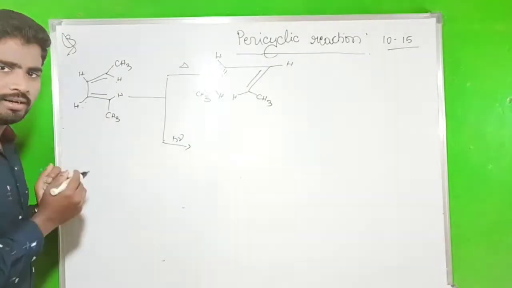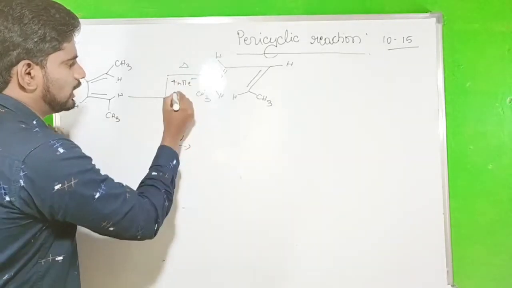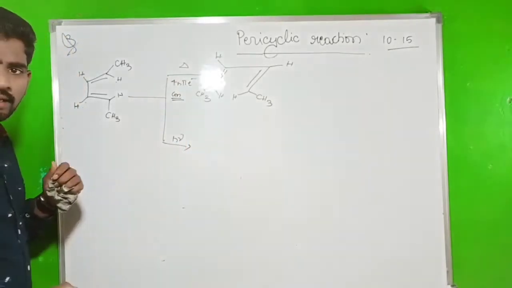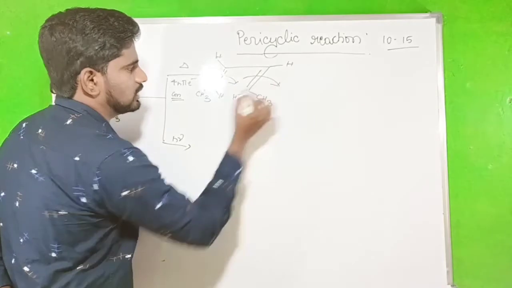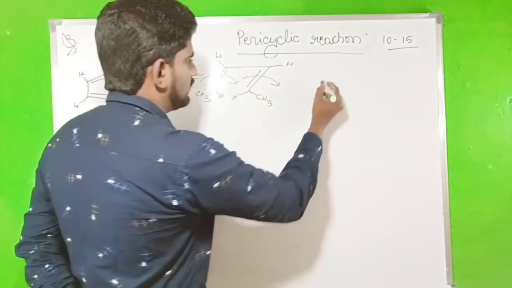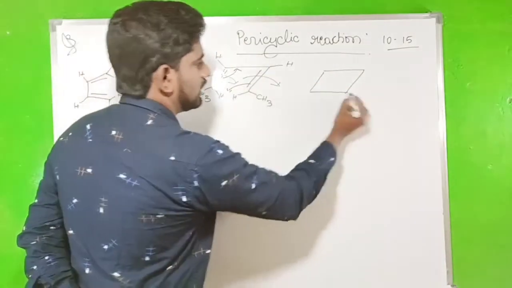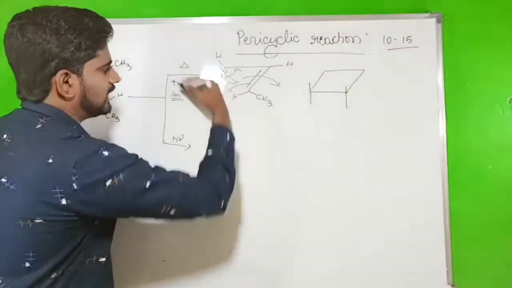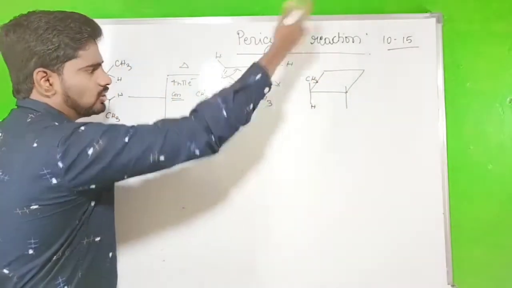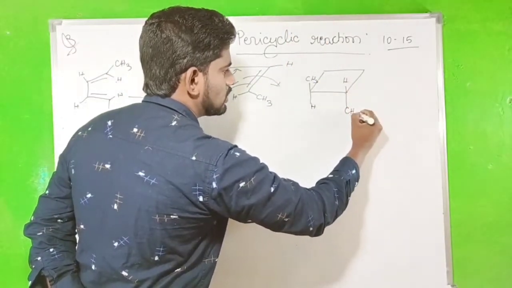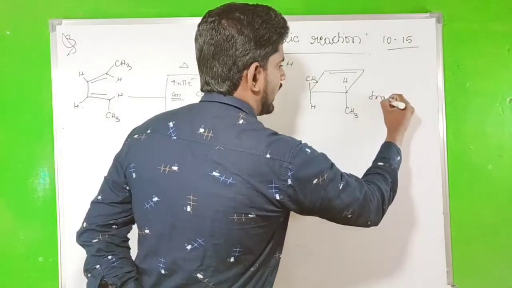First write the model. After that, it is a 4n pi electron system, right? So that means it should be conrotatory. What happens if you say conrotatory? Rotate in the clockwise direction and you get the product. The bond comes to here, the bond breaks to make a new bond. So CH3 goes up and hydrogen comes down. The hydrogen goes up, CH3 comes down. Then the double bond is here. So this gives the trans product only.